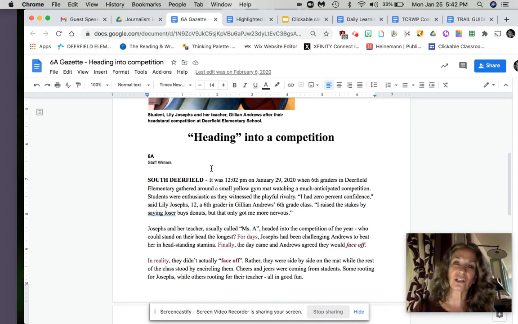Do you see, sixth graders, how already in this newspaper article, the writers started thinking about that who, what, when, and where? This is precisely the work you are going to do today. You are going to be reflecting on that day when we had our own headstand.